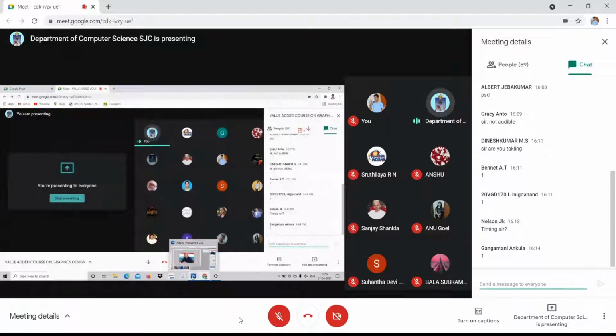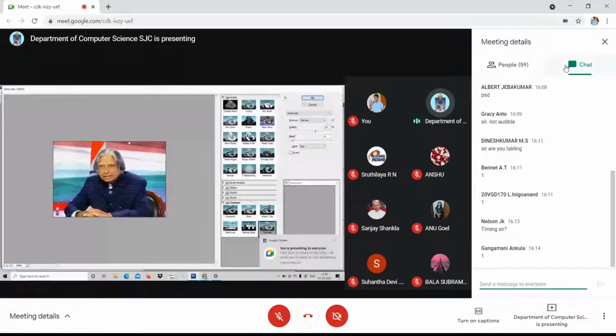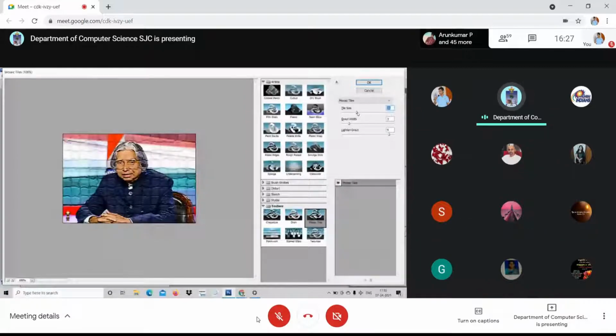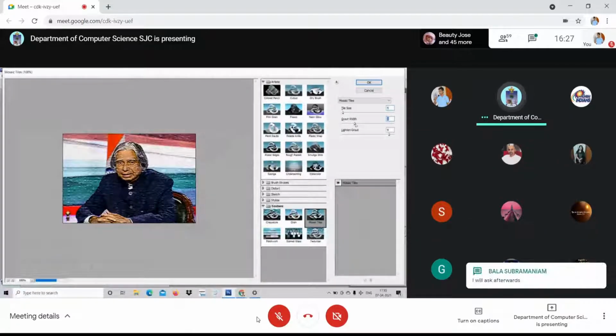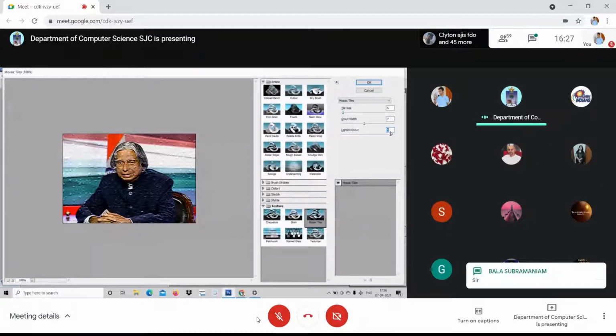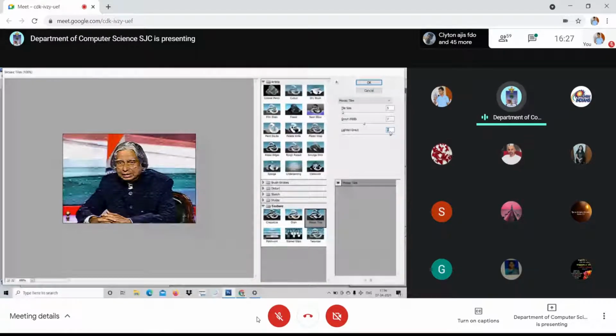Now I shall look at here. You can choose any of these. For example, see the models are given here. You can adjust the tile size. You can increase the tile or reduce the tile size. And see here the width of the tile, and the light, you can darken it or lighten it. Am I clear? So this is with regard to the options that are available at the bottom.